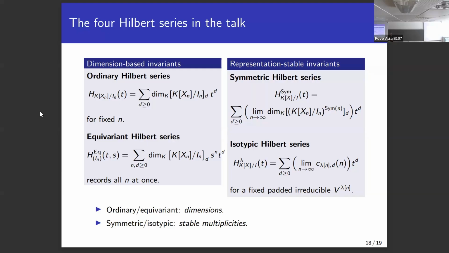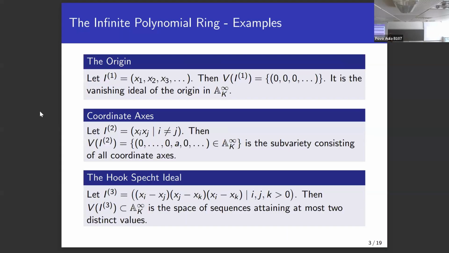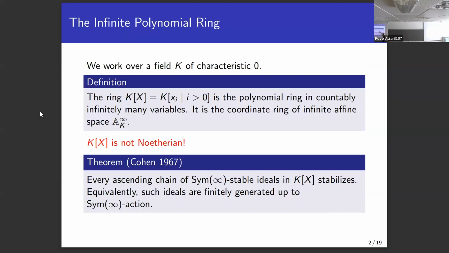Yes. Going back to the very beginning, you can ask these questions: take the infinite polynomial ring, and then ask about ideals stable under a certain kind of group. How do they behave? And I think there's also a theory for GL infinity. Yes, Jan Draisma has worked on that. I don't know how this would work here, I haven't looked into this, but I guess it's an interesting question how this would look.